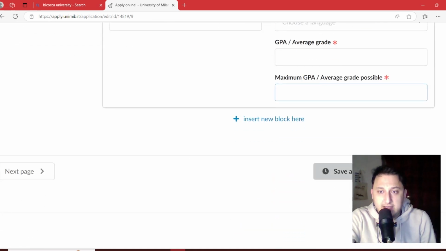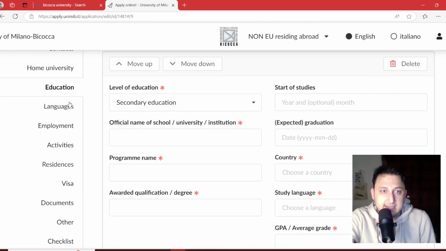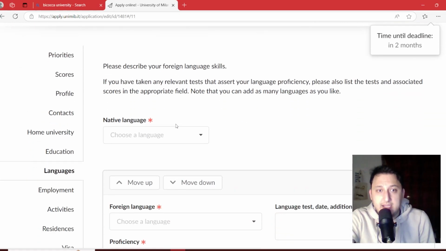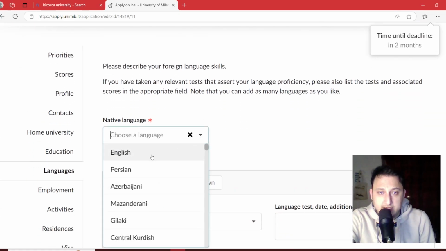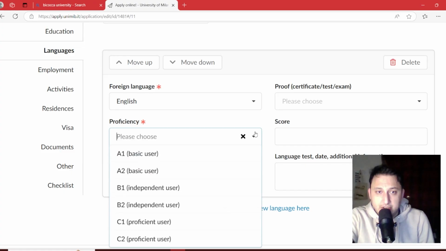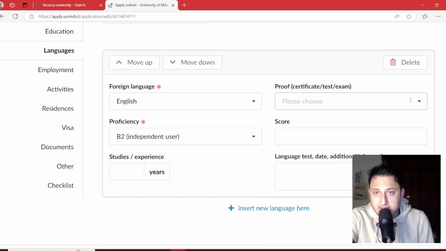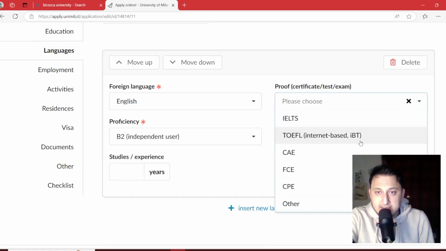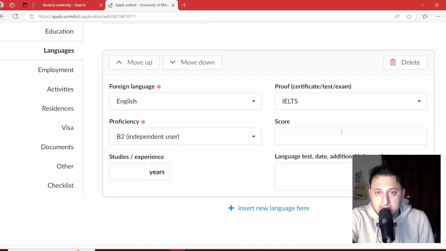Then after saving as a draft, you can go to the next step, that is language. And native language is the first option for choosing the language. And native language for me is Persian. Foreign language for this field is English, and it is necessary to have a certificate. So you should add English, your level, your certificate name, it's IELTS for example, and 6.5 for me.